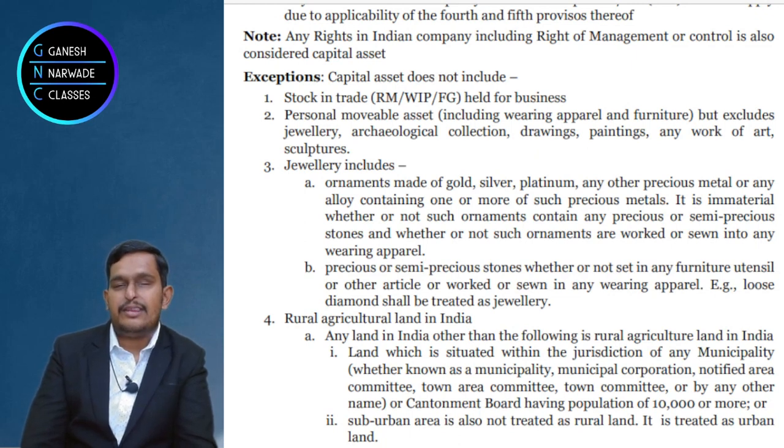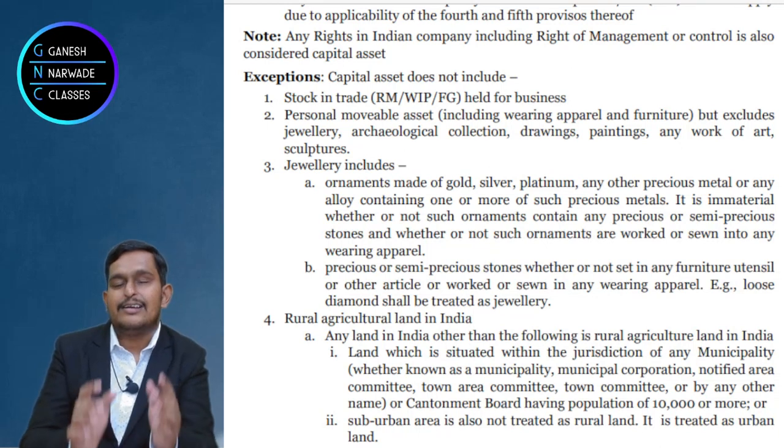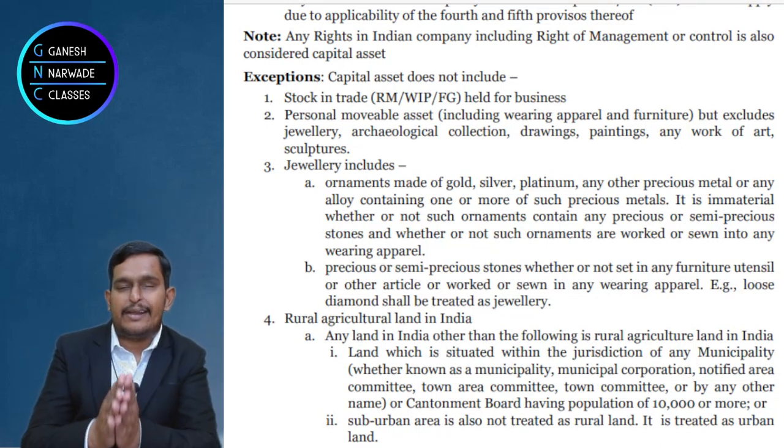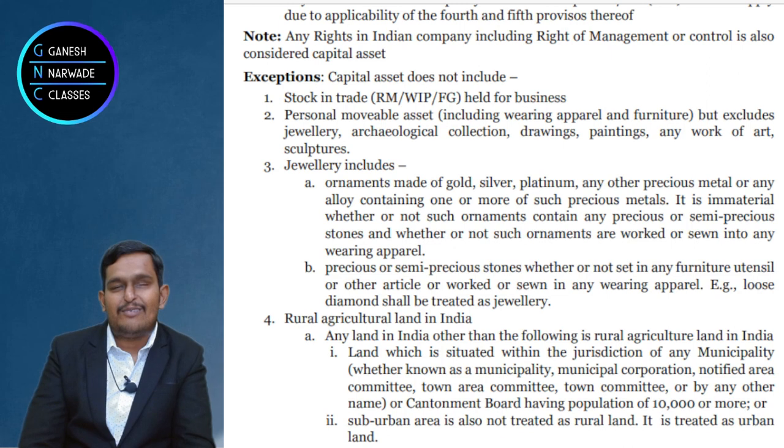So jewelry means any ornaments made of gold, silver, platinum or any other precious metal, or maybe an alloy mix of some metals. It's all okay, but it is a capital asset, not a personal effect. I'll tell you: suppose jewelry is embedded into the wearing apparel. Sometimes it happens. Many rich people, think of the Ambanis or such rich people, even wear golden clothes when some event is there.